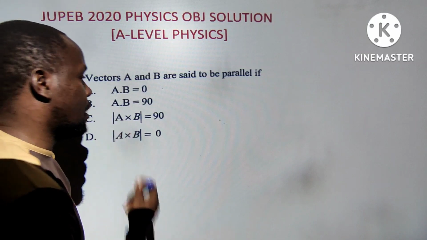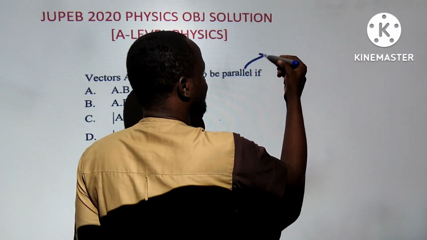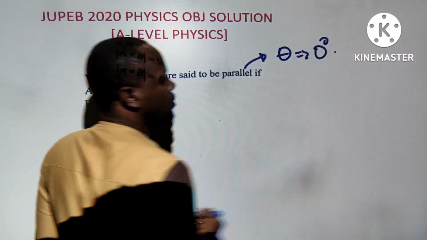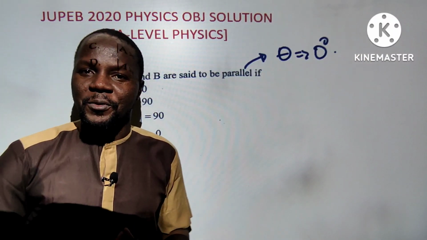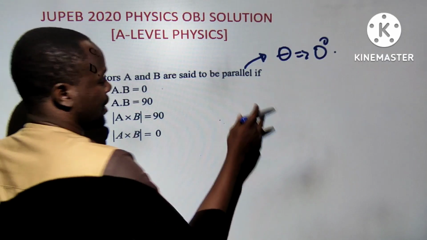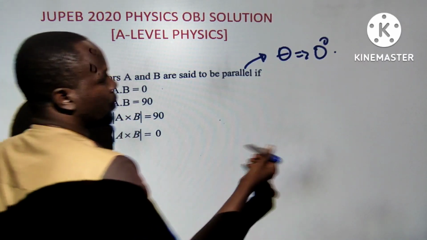Vectors A and B are said to be parallel. If vectors are parallel, junior classes, you know the angle between the vectors is equal to 0. Everybody knows that. When vectors are perpendicular, the angle between the vectors is 90 degrees. Now, going by that, we have two types of product.